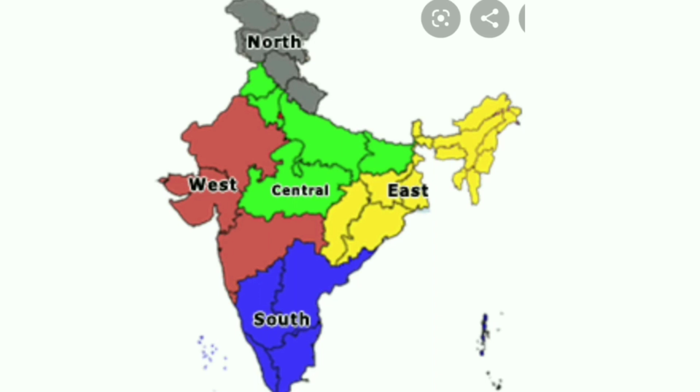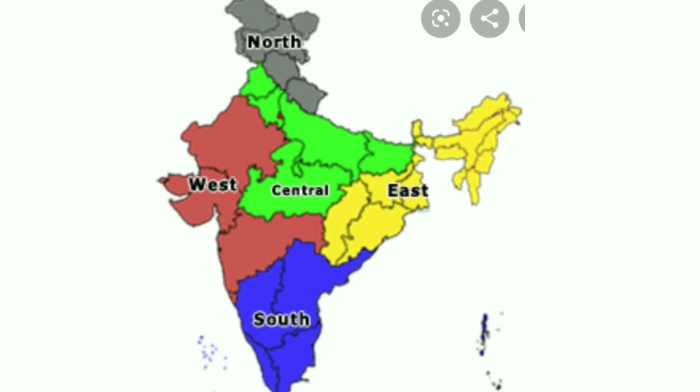See here, according to this image, they have differentiated with respect to zones. See here, the east zone they have represented with yellow color. The west zone with maroon color. The north zone with grey color. The south zone with blue color. The central zone with green color.